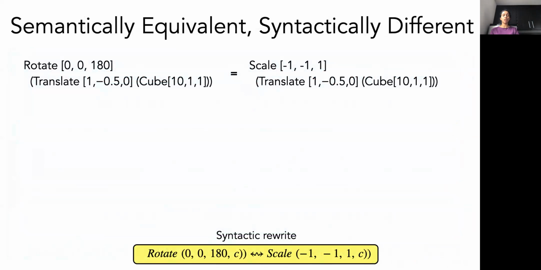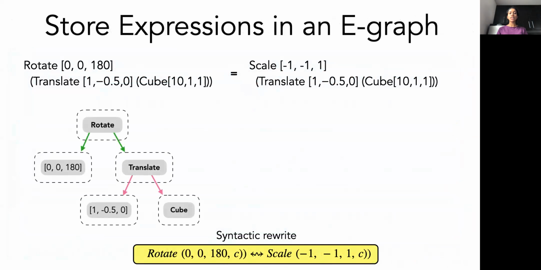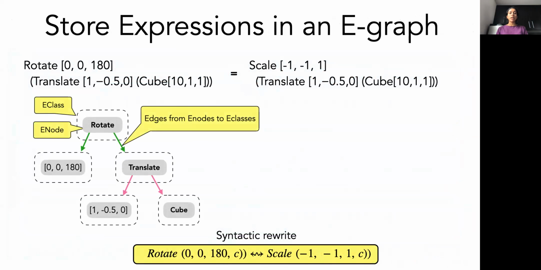Here we have two expressions that are semantically equivalent but syntactically different. Initially, the E-graph only has the AST of the input expression. In this data structure, the gray boxes are called E-nodes, which correspond to operators in the language, in our case CAD, and the dotted boxes are called E-classes or equivalence classes that represent sets of equivalent expressions. The edges connect an E-node to an E-class of its children.